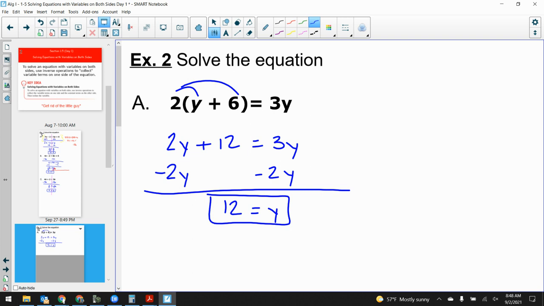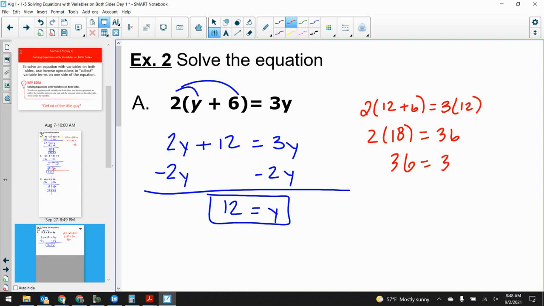If you're questioning yourself, throw it back in. 2 times 12 plus 6, is that the same as 3 times 12? 2 times 12 plus 6, that's 2 times 18. 3 times 12 is 36. 2 times 18 is 36. Did I get the correct answer? Yes. I can definitively say yes, 12 is the correct answer.